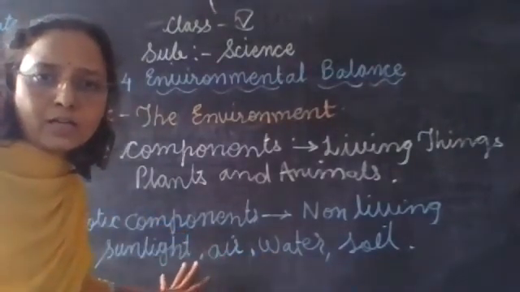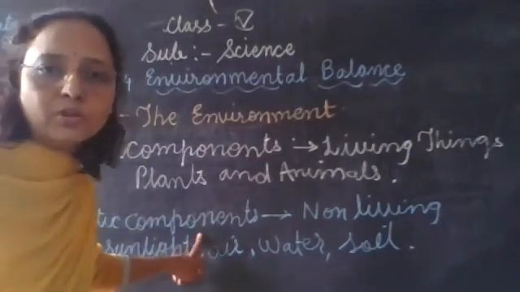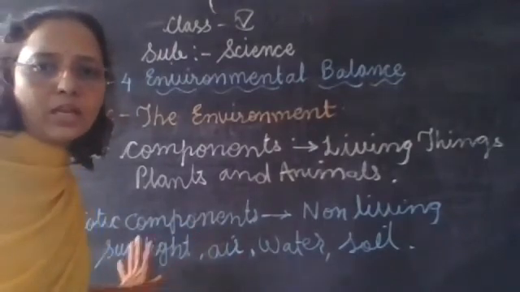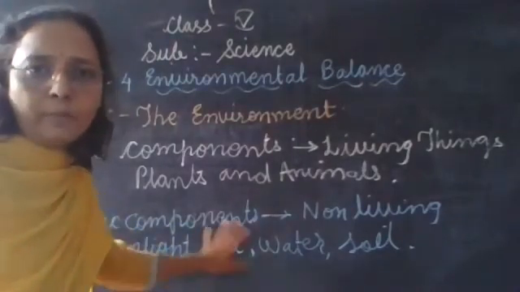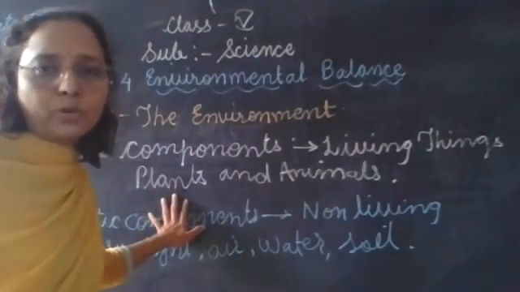We get these factors from the environment; these are abiotic components. With the help of these three, sunlight, air and water, plants are able to prepare their own food.